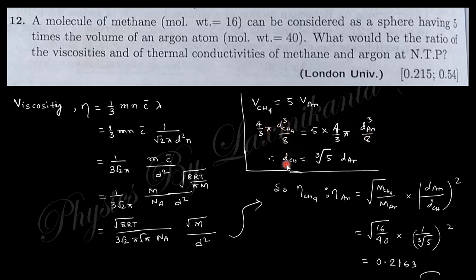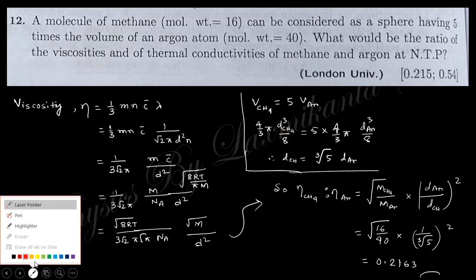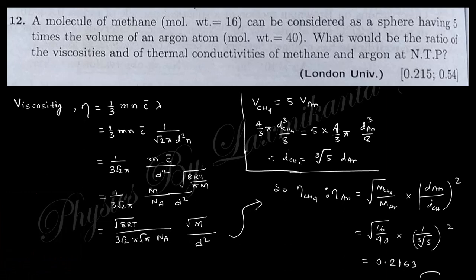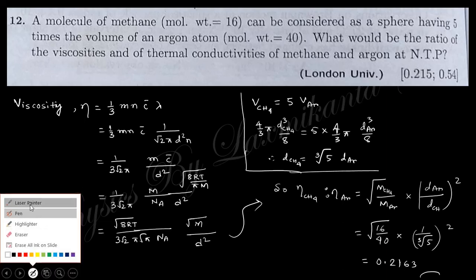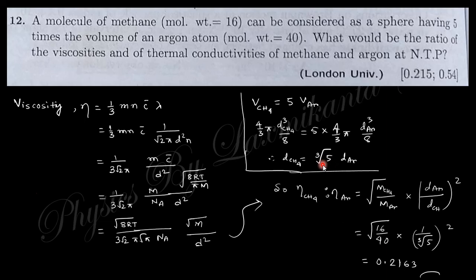So d of CH4, the methane, is the cube root of 5 times the diameter of argon. Okay, and you know viscosity is 1/3 m n c bar lambda, and lambda is 1 by root 2 pi d square n, so n cancels out.